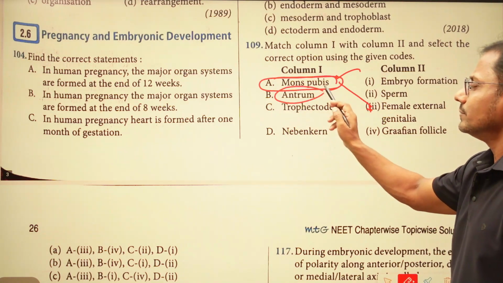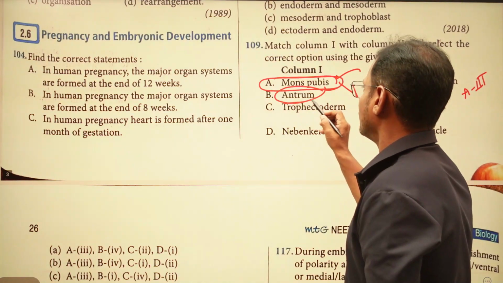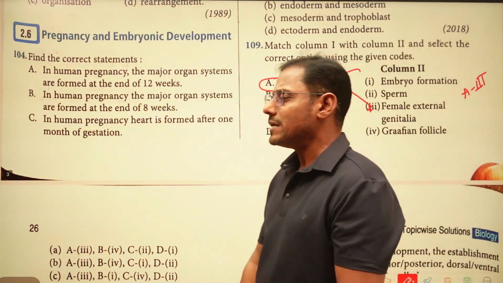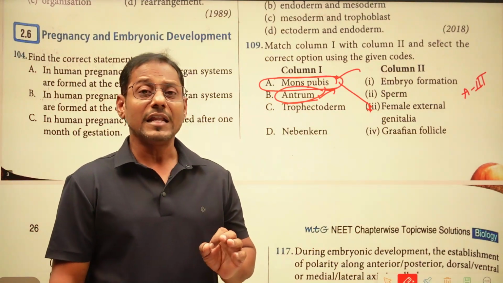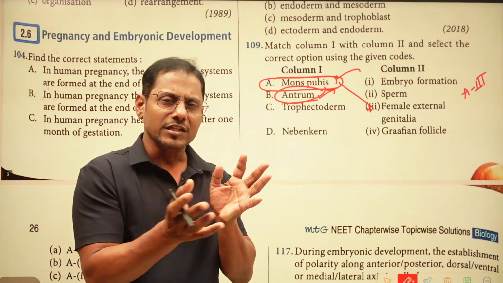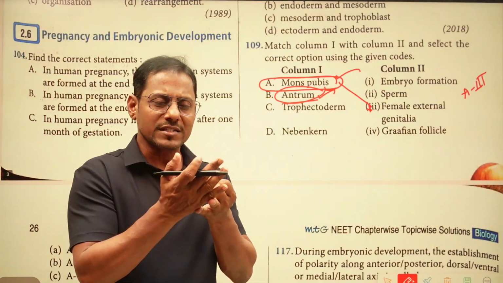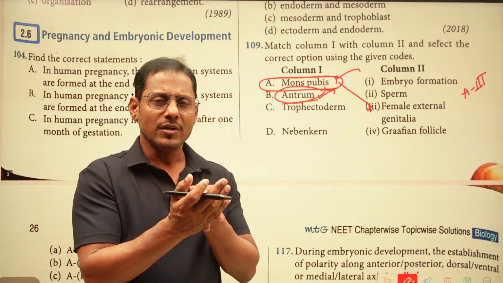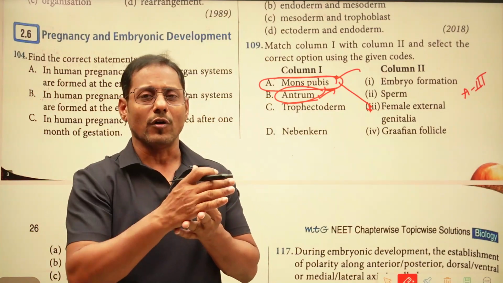And antrum. The antrum is a fluid-filled cavity which we can observe in the tertiary follicle at the time of development of follicles in the ovaries. The primary follicle develops, then the secondary follicle, and after that the secondary follicle turns into the tertiary follicle.